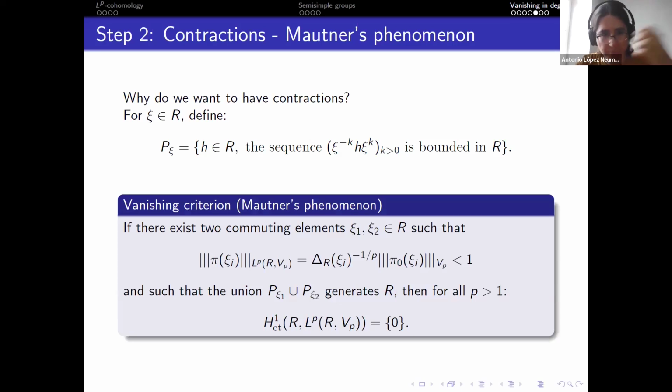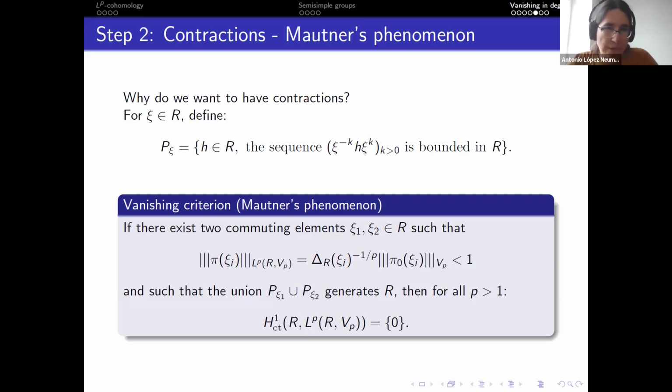Now, by looking at these groups and at these contracting elements, you can formulate the following thing. You have a vanishing criterion saying that if you have two elements that commute and whose operator norms are contracting, so I just mean that the operator norm is strictly smaller than 1, and such that they are in a nice position. Nice position here means that P of xi1 and P of xi2 generate the whole group. Then you get the vanishing. So this is all we want. All the proof is coming down to this thing.